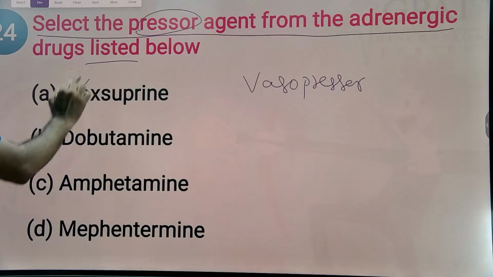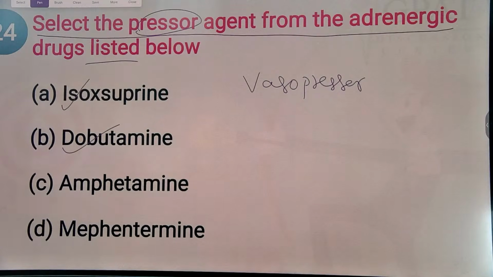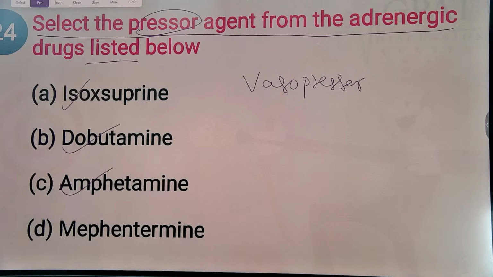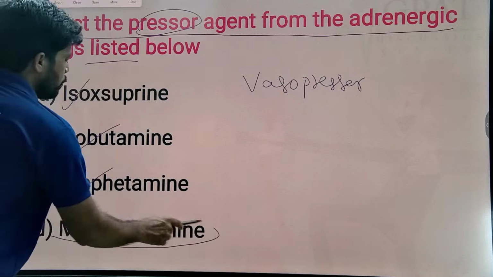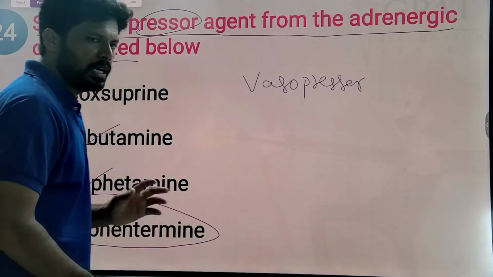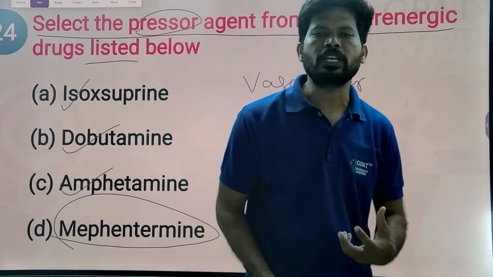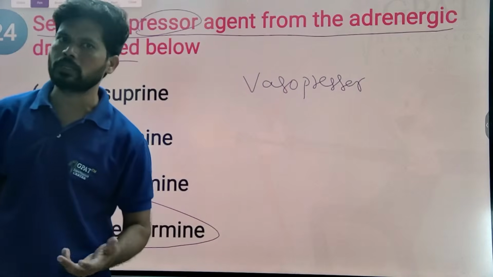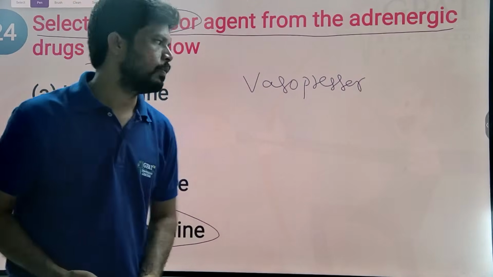So the first one is a beta 2 receptor agonist, which relaxes the uterus. Next is a beta 1 receptor selective agonist. Then amphetamine, a CNS stimulant and mixed acting, indirectly acting sympathomimetic. And mephentermine. Mephentermine among these options is regarded as a vasopressor. It increases the pressure on the blood vessel by constricting the blood vessel. Vasopressors increase pressure on the blood vessel.